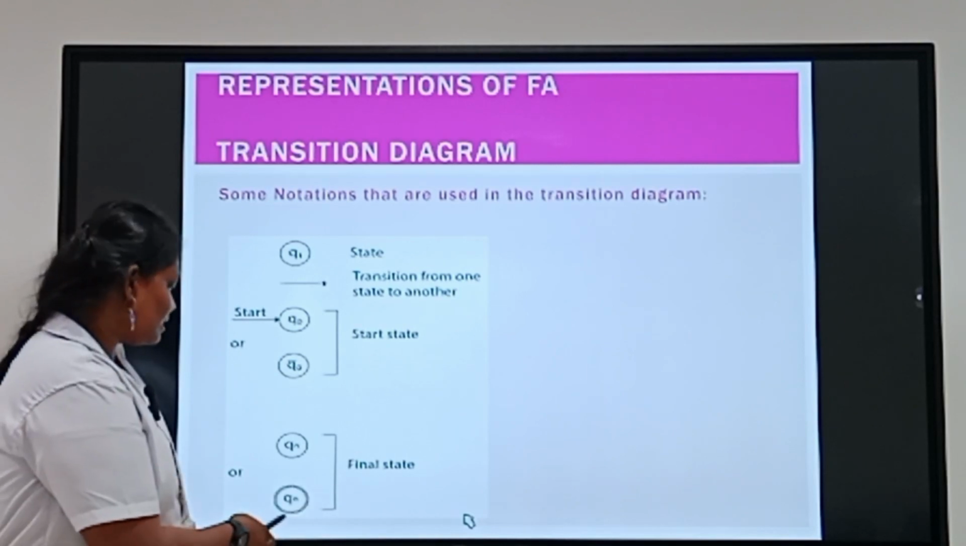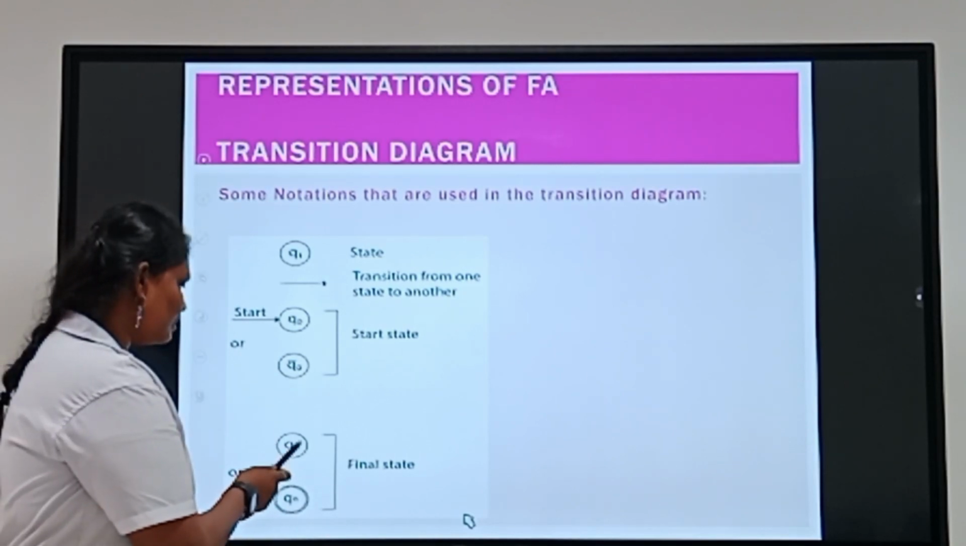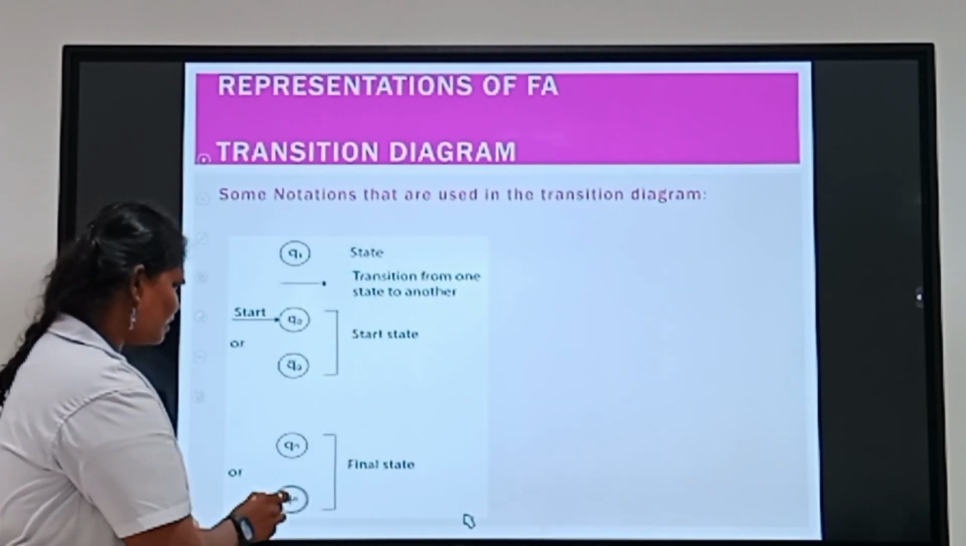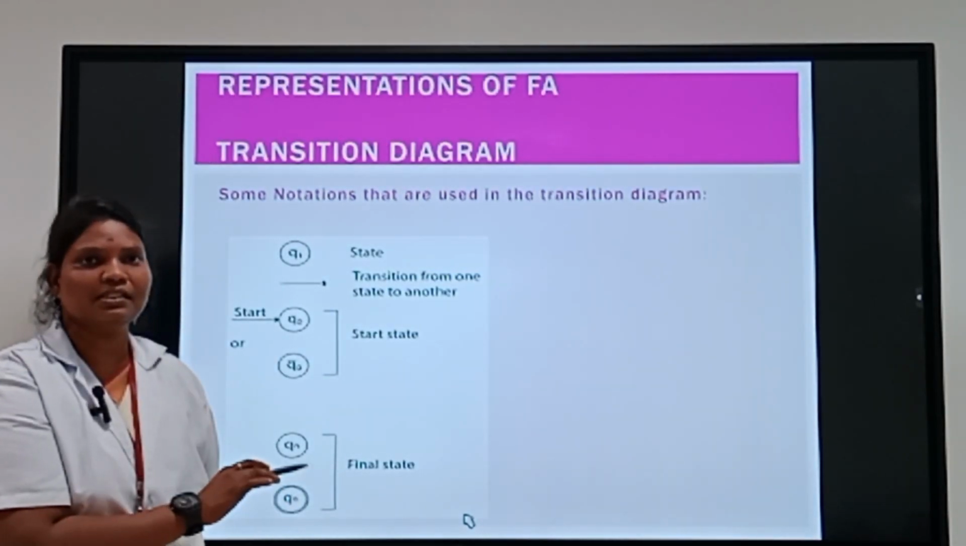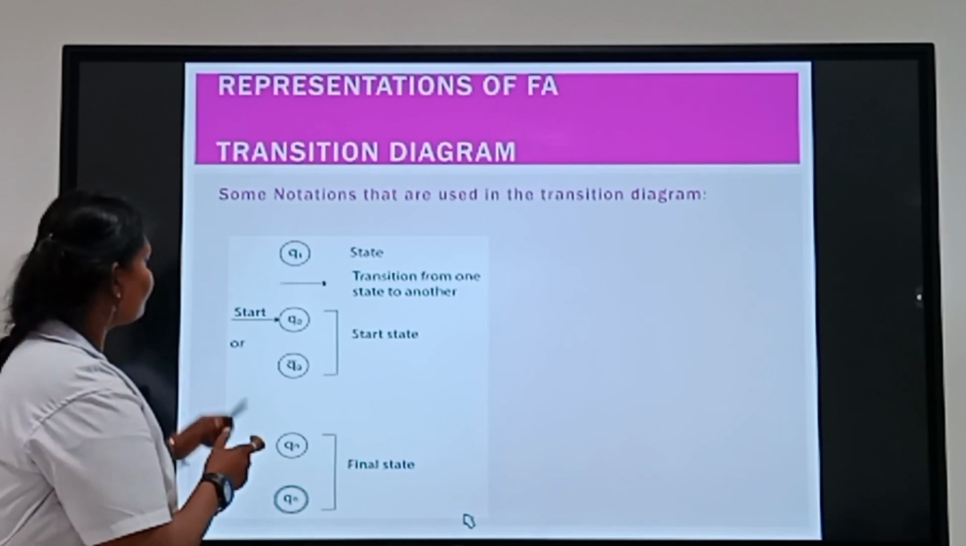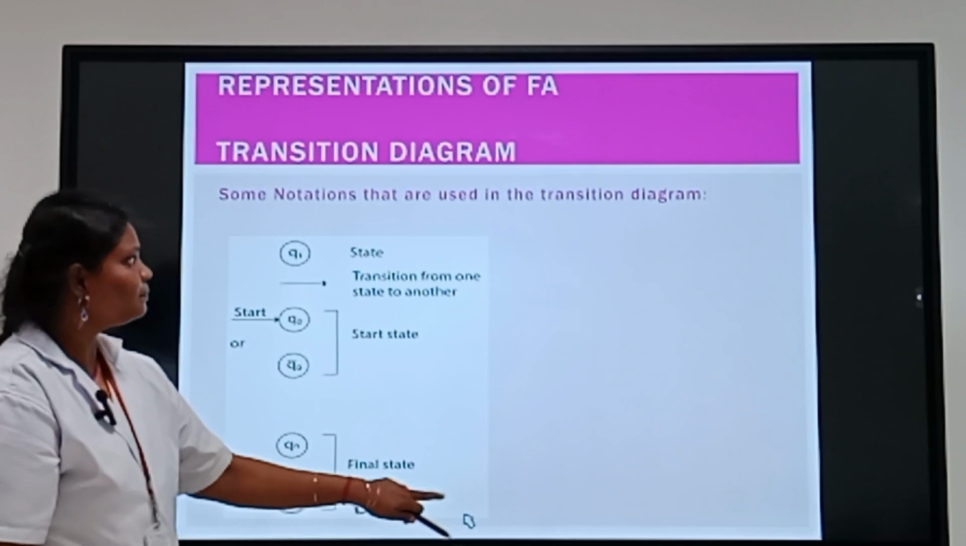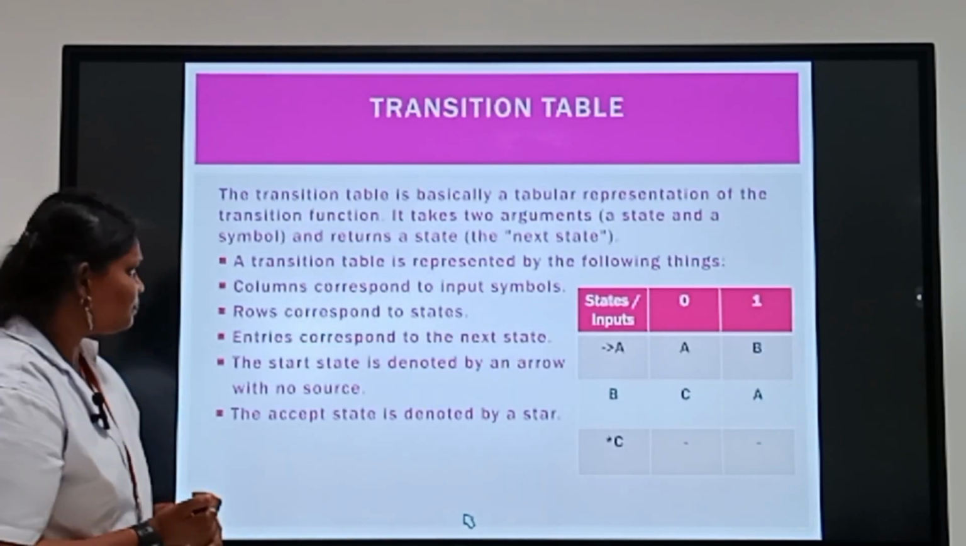The next one is the final state. So Qn, here we represent it with a plus symbol, and then next one a double circle. A double circle means it is the final state. So mostly we use the arrow mark for the start state, and the double circle for the final state.